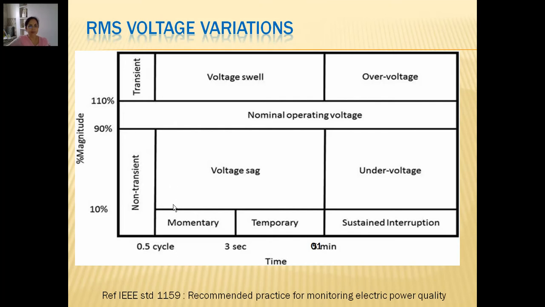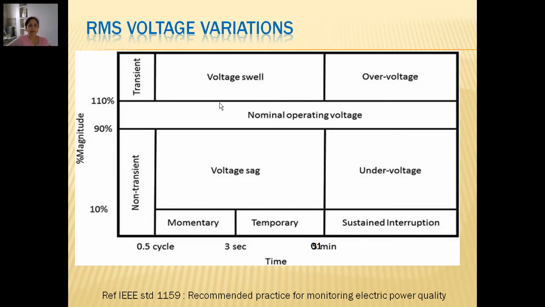If we see carefully, voltage sag is defined as the available voltage in the range of 90% to 10% for a time period of 0.5 cycle to 1 minute. So it is surely a short duration RMS voltage variation, where voltage sag is the most frequently occurring power quality problem, and so we are focusing mainly on voltage sag.